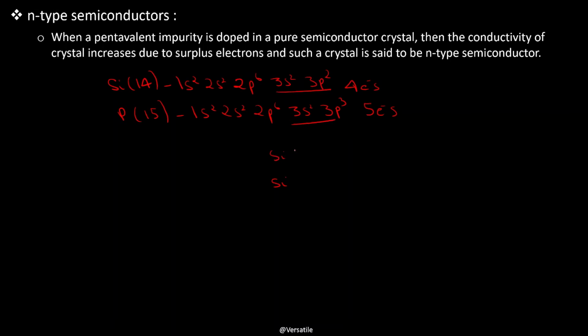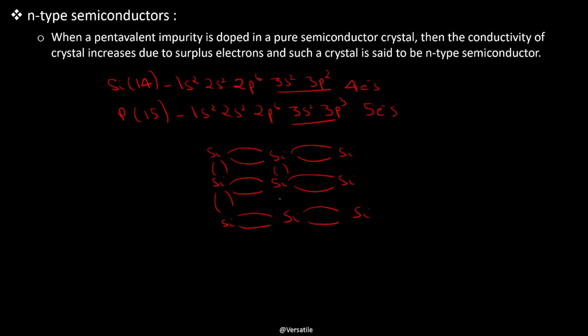Let us consider a pure semiconductor material consisting of only silicon atoms. Let's say the central silicon atom is replaced by pentavalent impurity phosphorus.